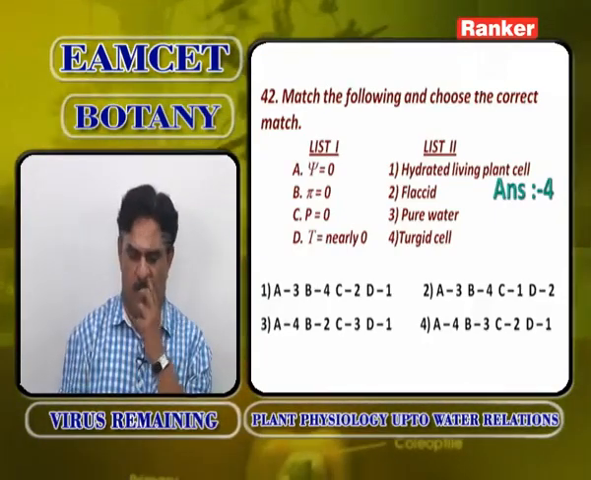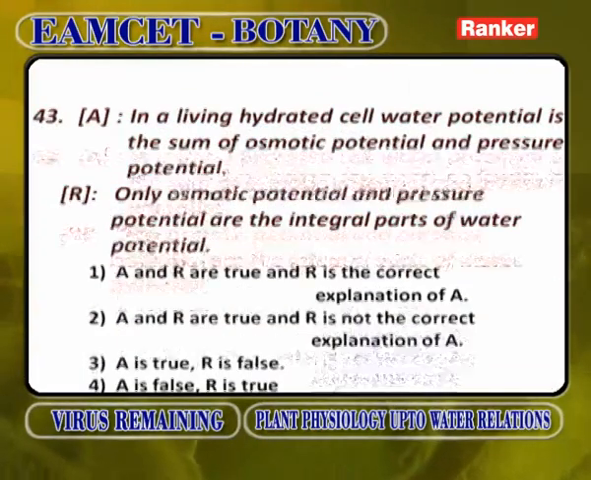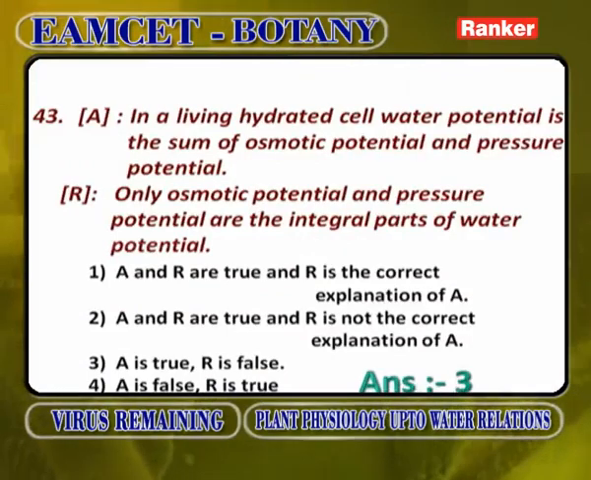Tau is nearly 0, hydrated living plant cell. So, A4, B3, C2, D1. Fourth option. It is an assertion reasoning question.